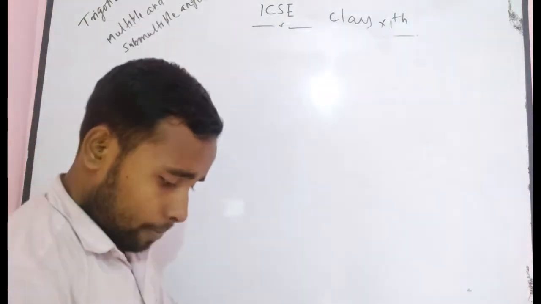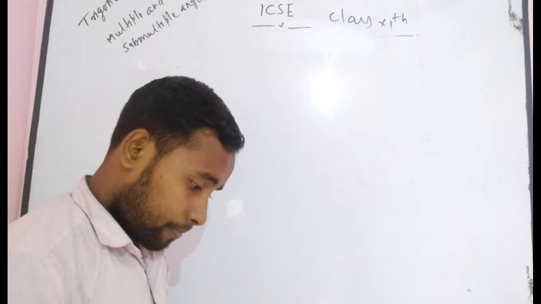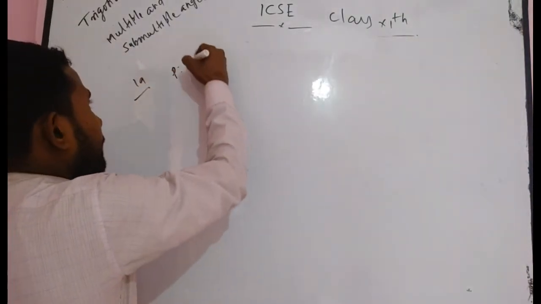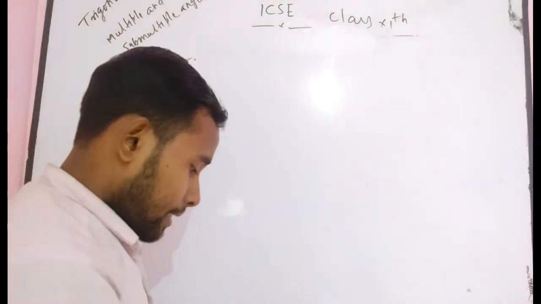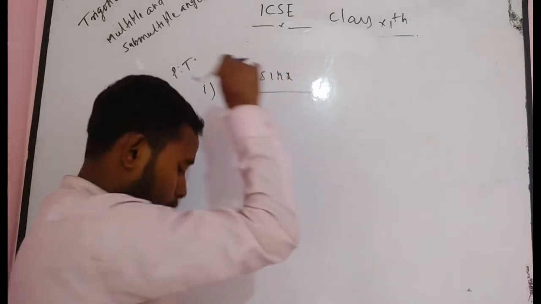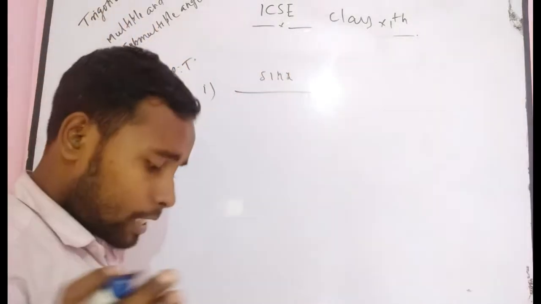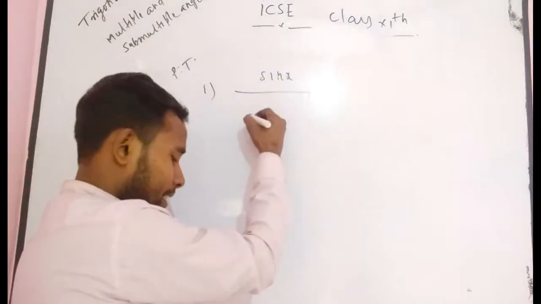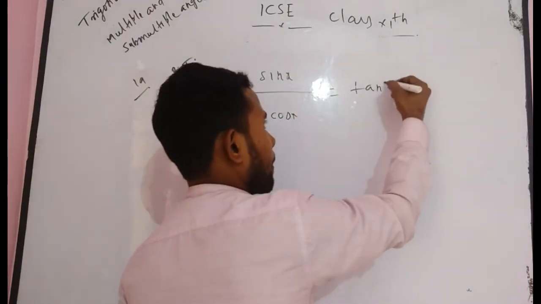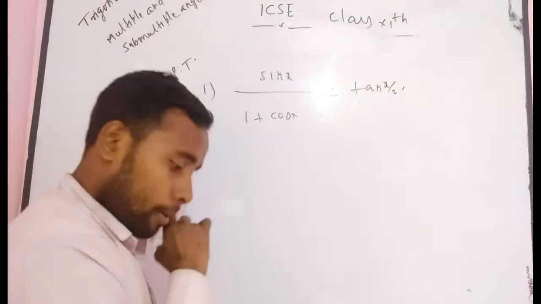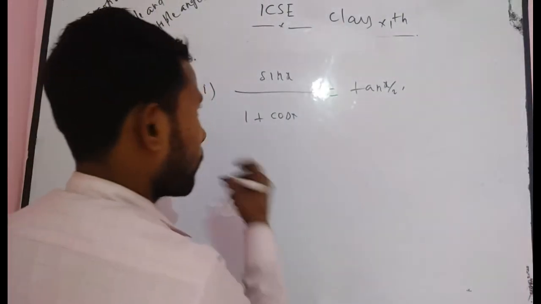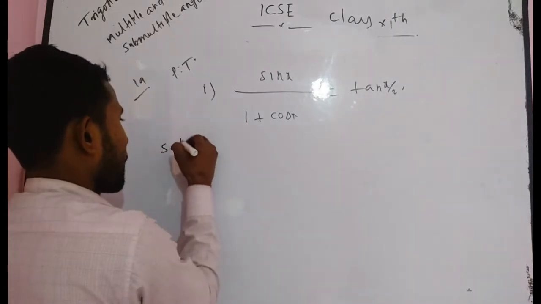In the next problem, problem 19, prove that sin x divided by 1 plus cos x is equal to tan x by 2. And the second problem: cos x divided by 1 minus sin x is equal to tan of pi by 4 plus x by 2. But I want to solve this problem first.